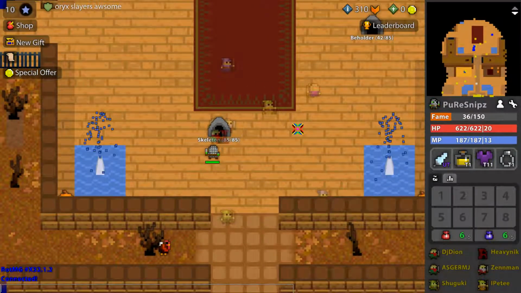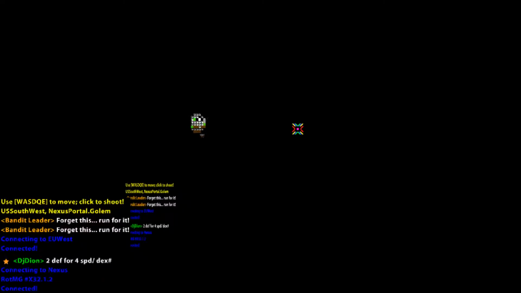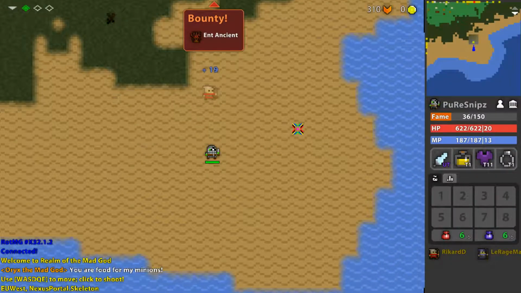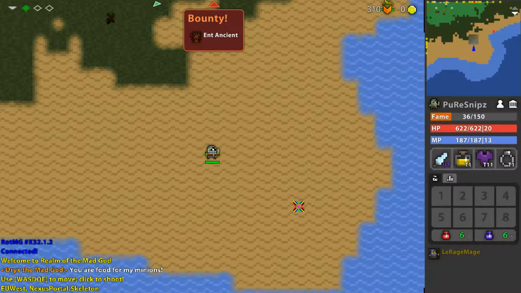Now you see this realm is full. What we do is /realm and type skeleton. And you can see it can take multiple times to connect. Just give it a second. There we go. We're now in Skeleton. Just like that. And this is my tutorial for the hack client, guys.